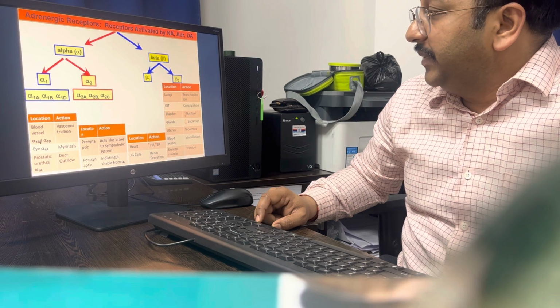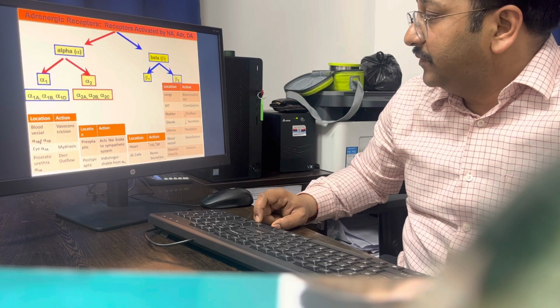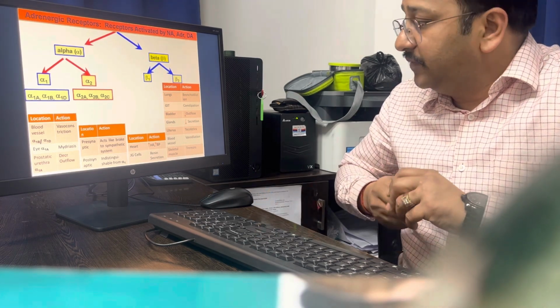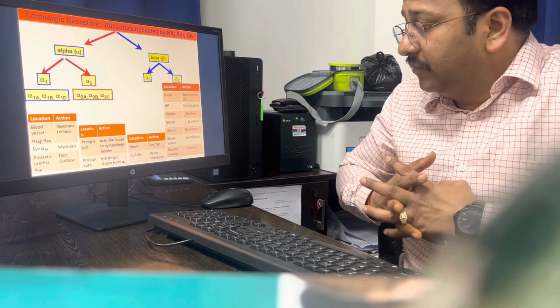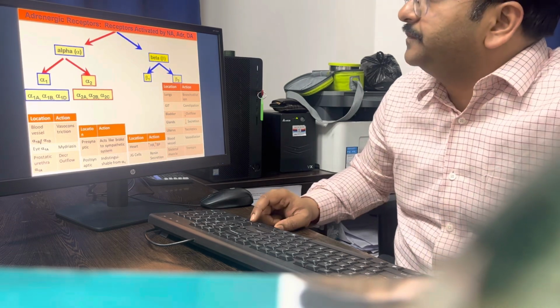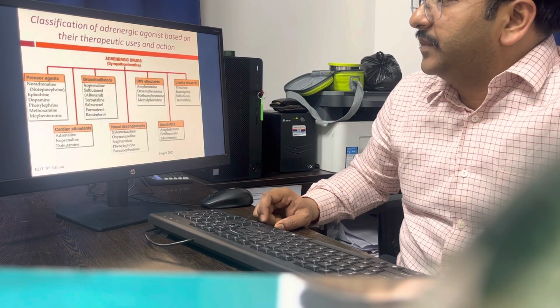Rest everywhere is the beta 2. Like in the lungs it will cause bronchodilation. GIT it will cause constipation. Bladder, decrease the outflow. Glands it will decrease. Uterus, tocolytics, it will decrease the movement of the uterus. Blood vessels, vasodilatation, and skeletal muscle tremors. These are the classification of adrenergic receptors, alpha and beta receptors.